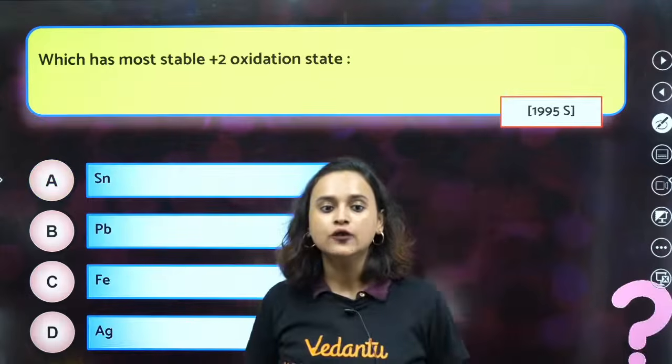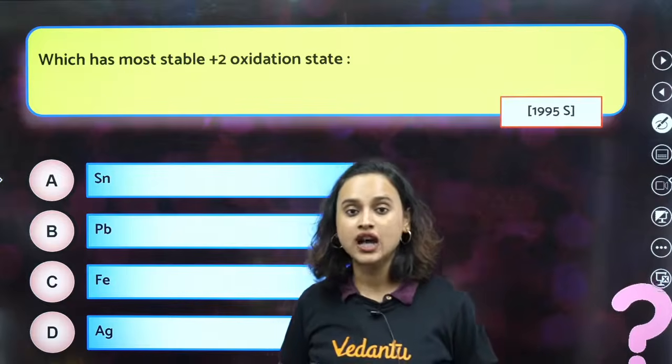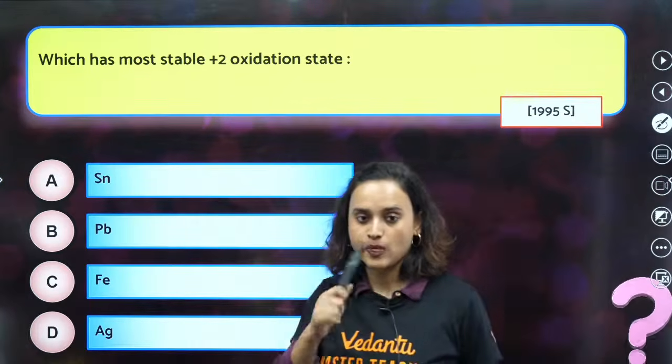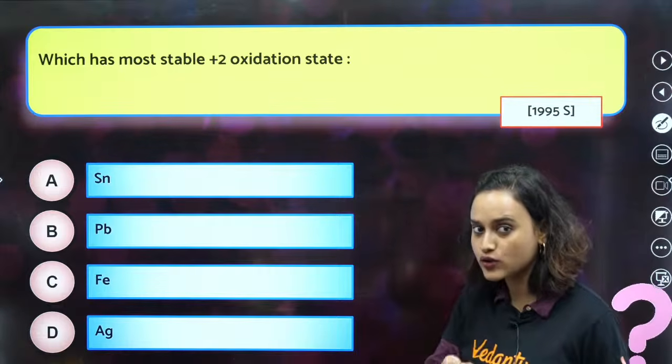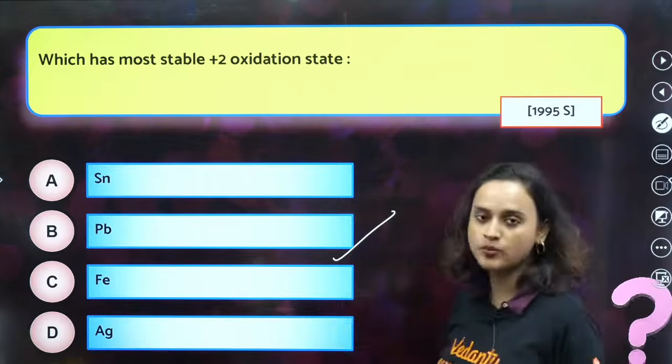Okay, moving on. Which has the most stable plus 2 oxidation state? The one that is in the lowest. Which one is at the bottom? Plumbum. That is why option B.